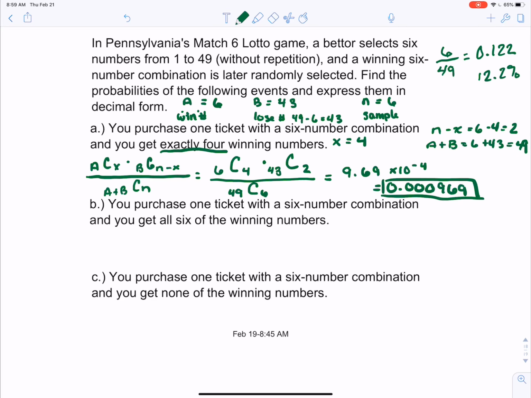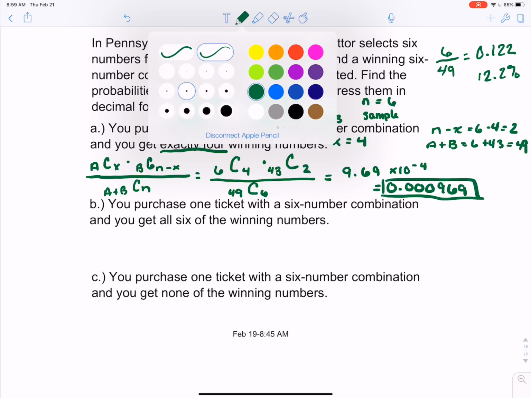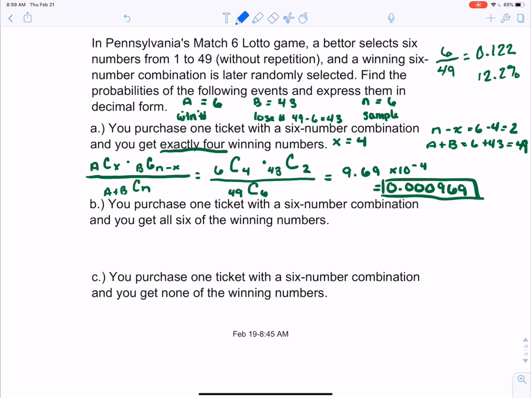Now, if we look at part B, it's almost the same exact question. The only difference is we're going to get all 6 of the winning numbers. So this time our X is going to equal 6. So we're going to stick with that same formula because we're still dealing with our hypergeometric distribution. So our A, there's still 6 winning numbers, we want to choose all 6 of them. There's still 43 losing numbers.